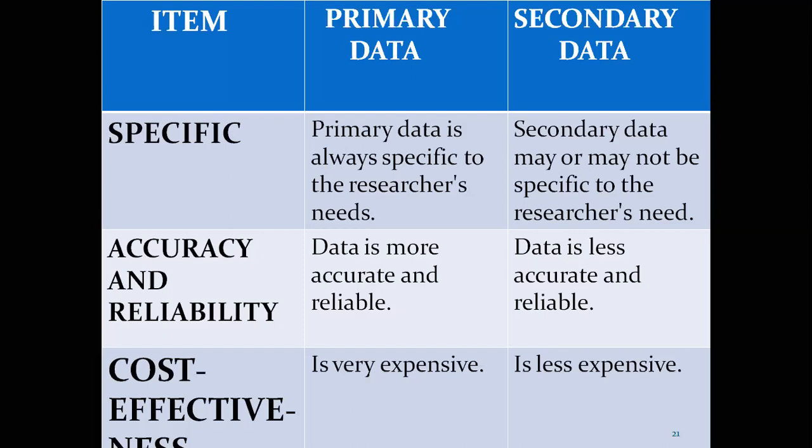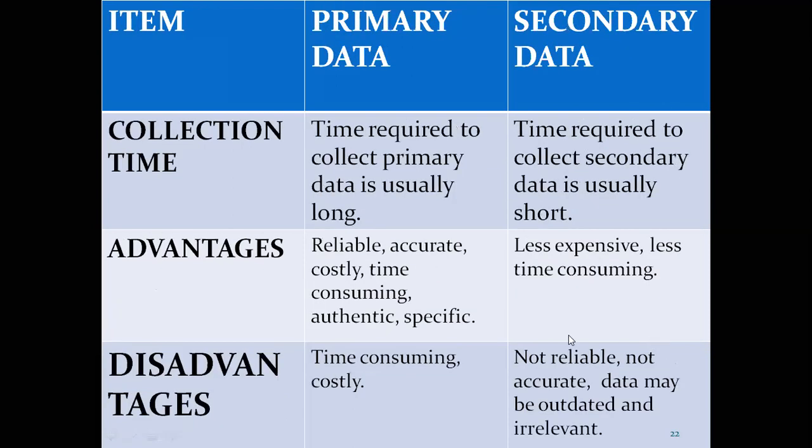Cost effectiveness. We require more funds in the case of primary data, so that is why it is very expensive. Whereas in the case of secondary data, it needs comparatively less funds, so that is why it is less expensive. Collection time. The time required to collect primary data is usually long, whereas the time required to collect secondary data is usually short.